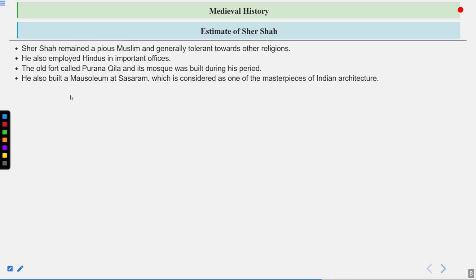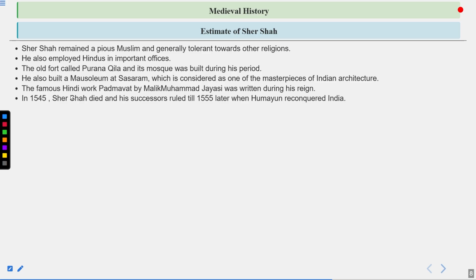He also built a mausoleum at Sasaram, which is considered one of the masterpieces of Indian architecture. So, do remember one more thing, that he was born in Sasaram and later he was buried in Sasaram. The famous Hindi work Padmavat by Malik Muhammad Jaisi was written during his reign. Do remember that Malik Muhammad Jaisi was a famous writer and he wrote this book Padmavat that tells us the story of Alauddin Khilji, Raja Ratan Singh, and Rani, sorry, Padmini.